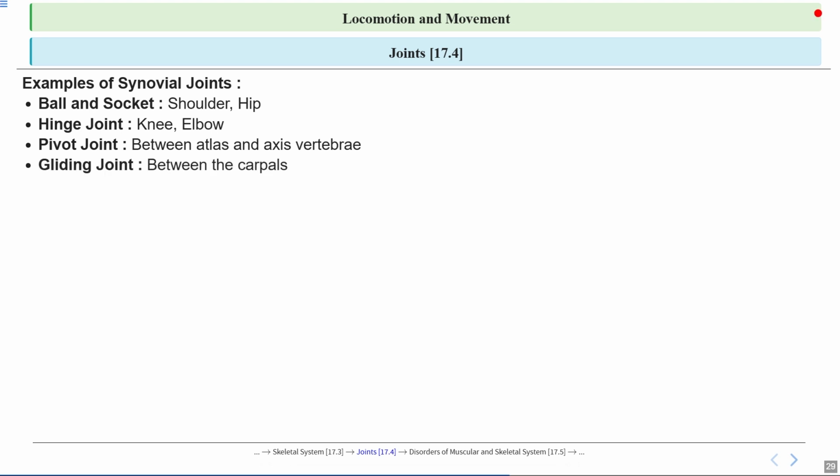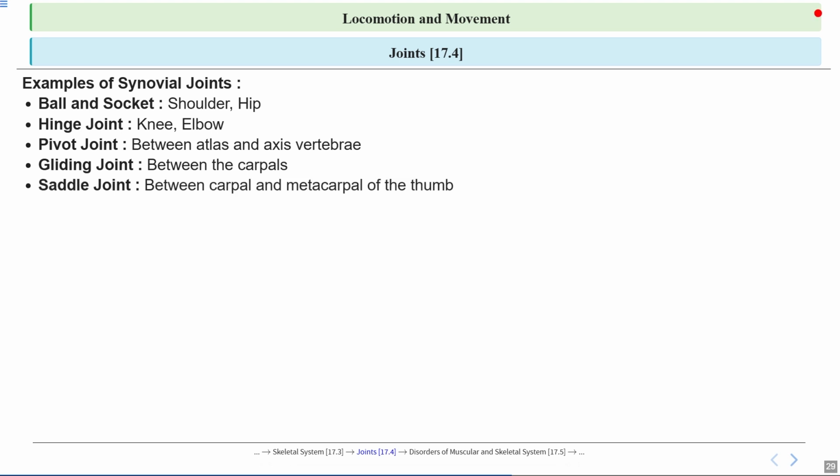Now, moving on, we have the gliding joint, which is found between the carpal bones in your wrist. Imagine sliding two flat surfaces over each other. These joints allow small sliding movements, helping your wrist bend and twist. This flexibility is what lets you write, type, or play the piano.